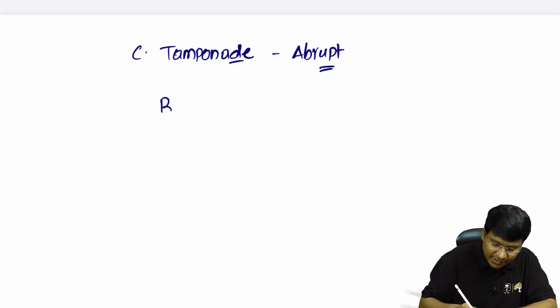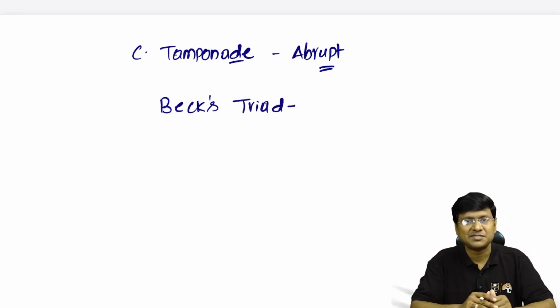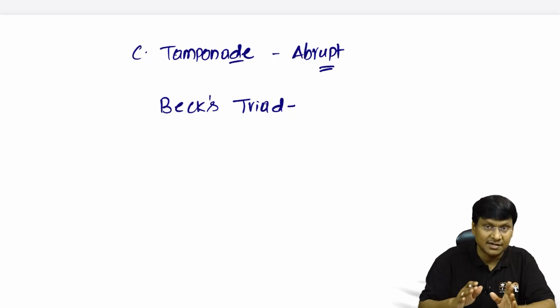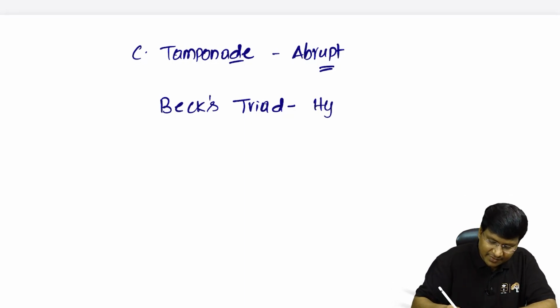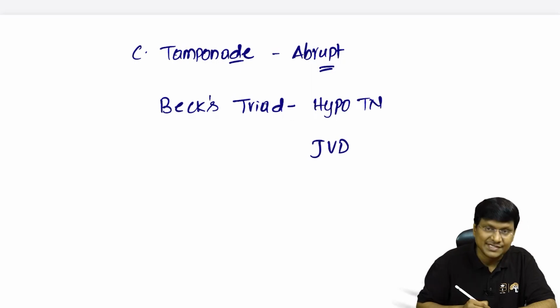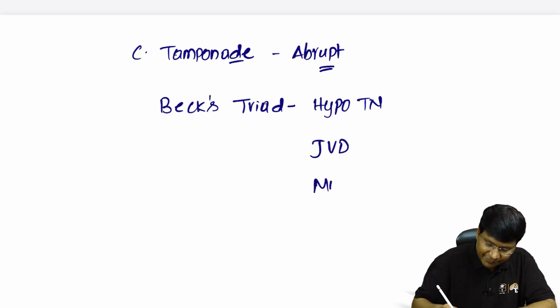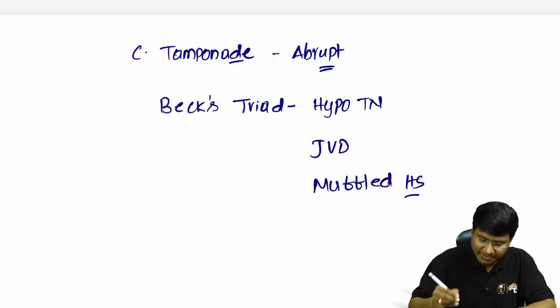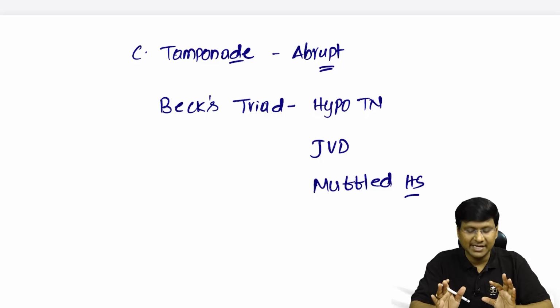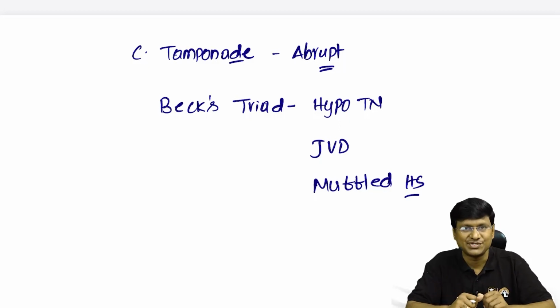Now, what is very important that you need to remember about cardiac tamponade is a terminology called Beck's triad. Now, what is this Beck's triad? It is the triad where the individual will have hypotension, and there will be jugular venous distension, and there will be muffled heart sounds. So these three constitute the Beck's triad, right?